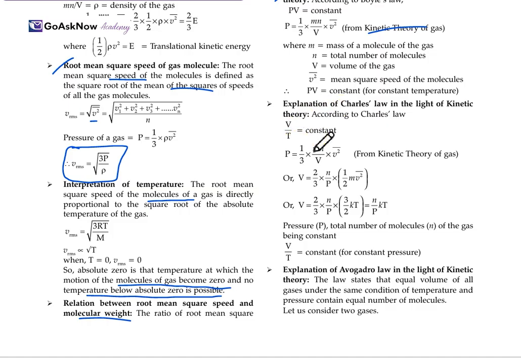So P is equal to 1/3 m v bar square. Then V is equal to 2/3 n by P into 1/2 mv square. So we get here V is equal to 2/3 n by P times 3/2 kT, n upon P and then kT. So here P is the pressure and the total number of molecules is n. So V by T is a constant for constant pressure. So this is the explanation with the help of kinetic energy for Charles law.